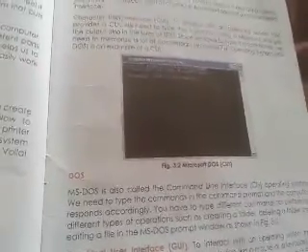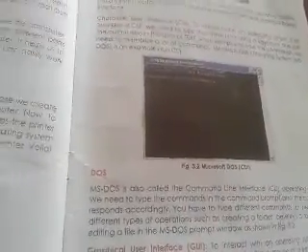In character user interface operating systems, we have to type the commands on the command prompt. If you want to open a file, delete a file, edit a file, or create a file or folder, you need to type commands using the keyboard, and you need to memorize lots of commands.